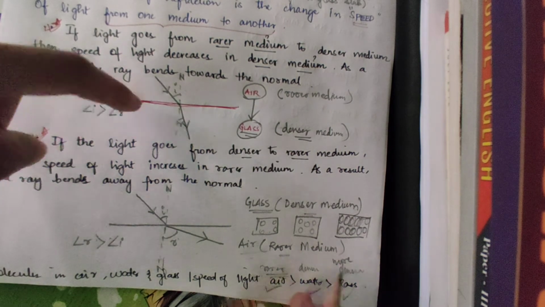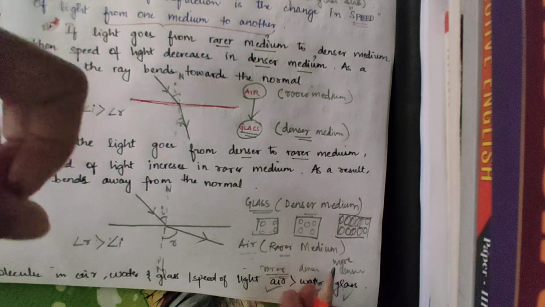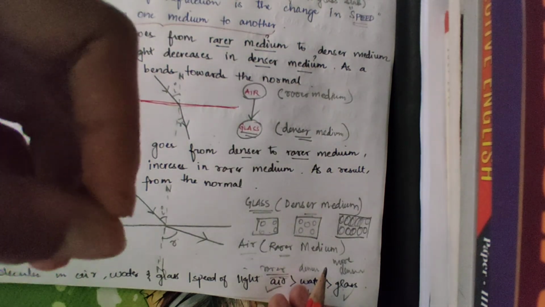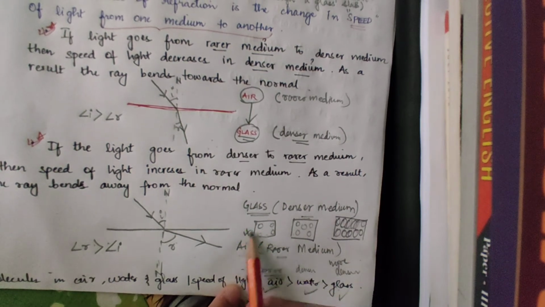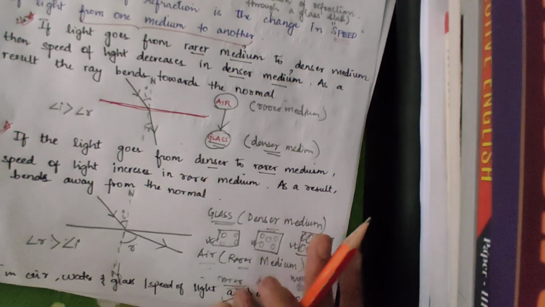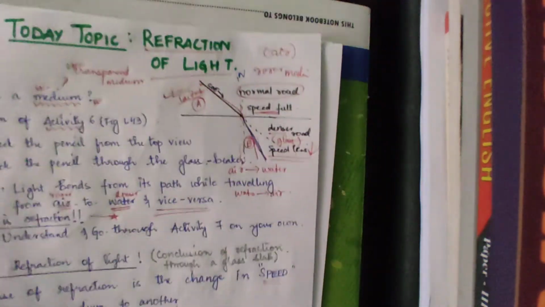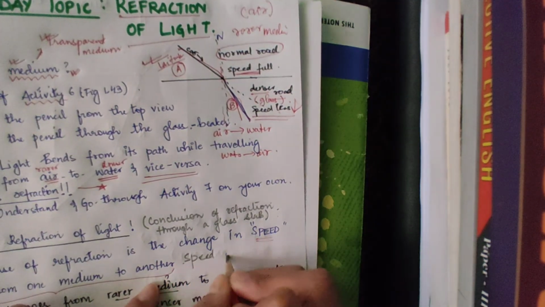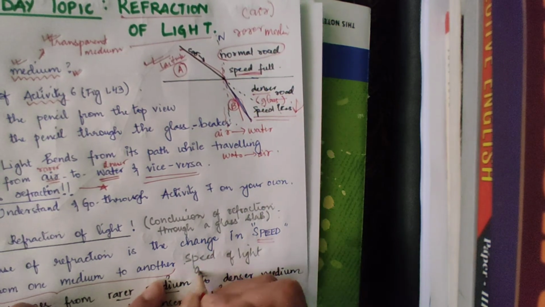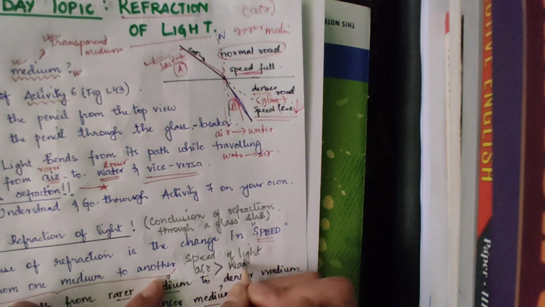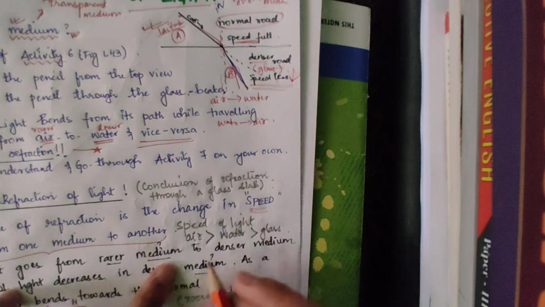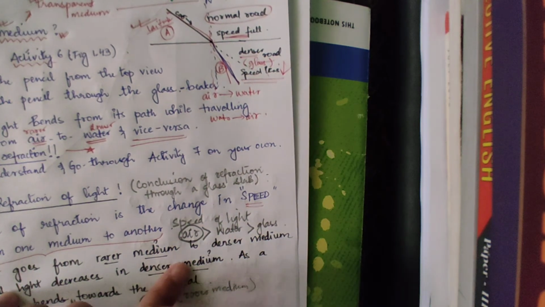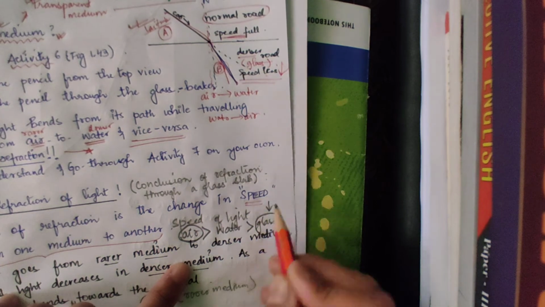These are like solid, liquid, and gas, and how the molecules are arranged in each. Because of this molecule distribution and orientation, the speed of light is more or less. The speed of light is more in air than in water than in glass. Let me write that somewhere. Speed of light. If I ask you where the speed of light is more, air, water, or glass, you will tell me air. And where is the speed of light very less? It is in glass.